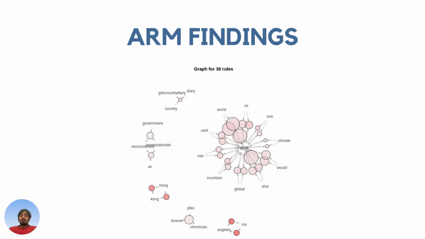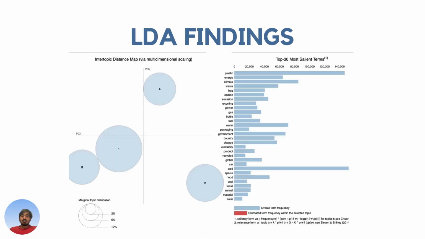There are some other small clusters also present, like Los Angeles and Hong Kong, which indicates those articles mainly would have arisen from local organizations or the government there. And words like forever chemicals and PFAS point towards chemical pollution. So ARM helped us understand the conversation was not just around the plastic, but also towards climate action, government policies, and chemical safety.